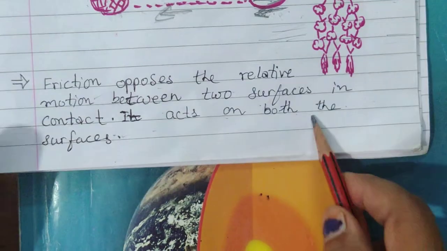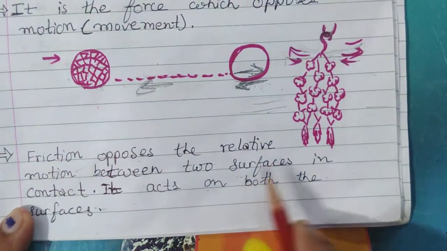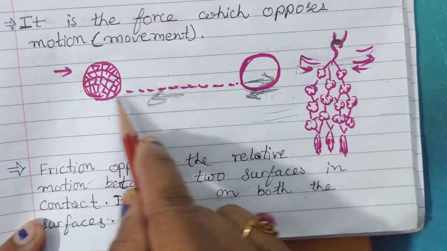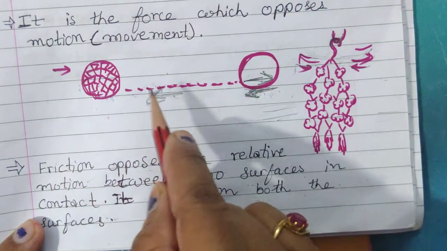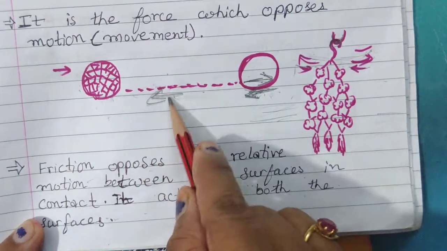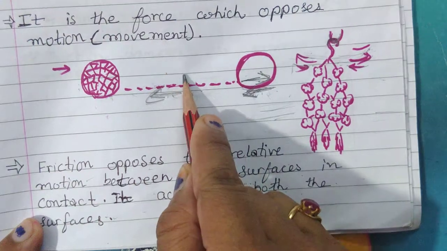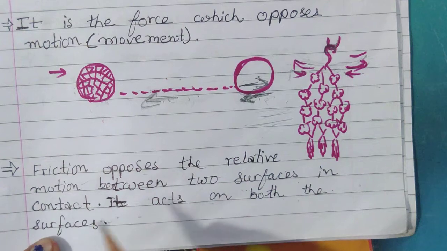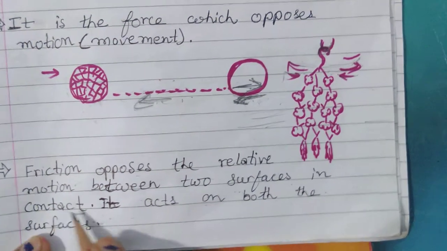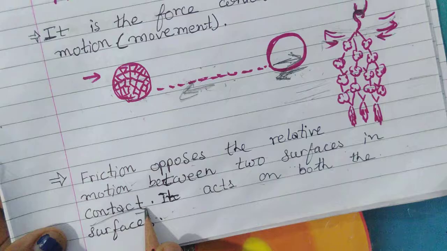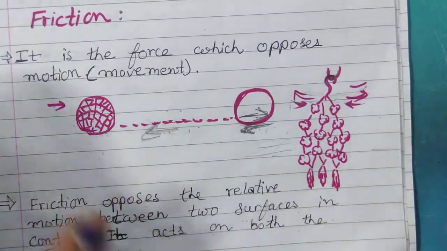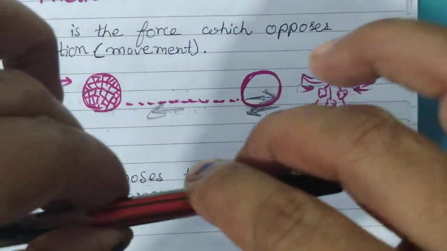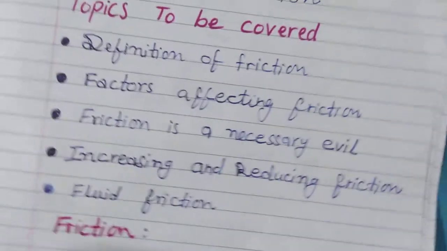So what new thing did we come to know? Here we are knowing about two surfaces. Whenever there is a case of friction, there should be two surfaces. Friction can't work without having two surfaces. That's why friction is known as a contact force. Why? Because these two surfaces are in contact, and due to this contact of the surfaces, friction force is working here.